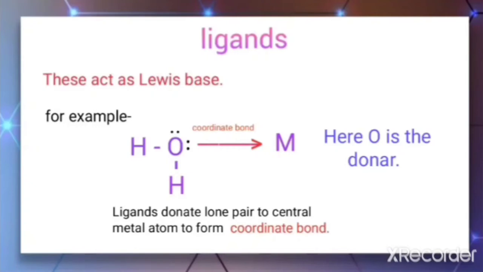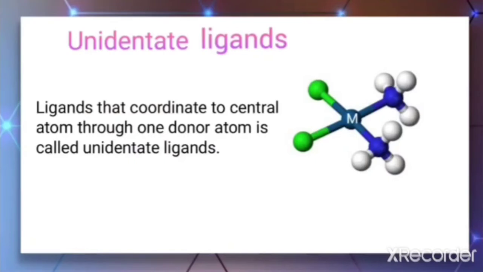So depending upon the donor atoms in a ligand, the ligands are classified as follows. First, unidentate ligand. The ligands that coordinate to the central atom through one donor atom are called unidentate ligands.